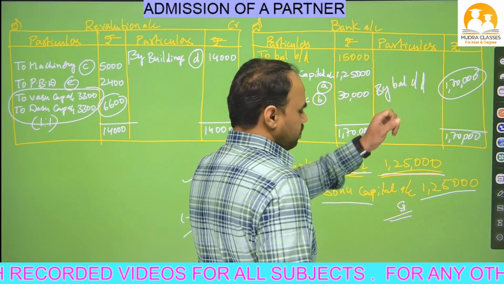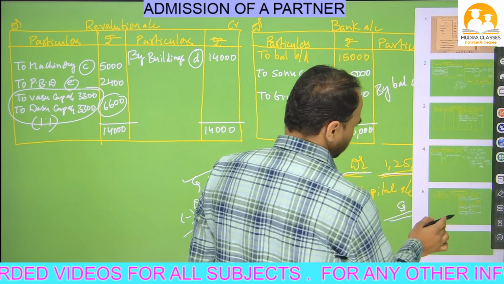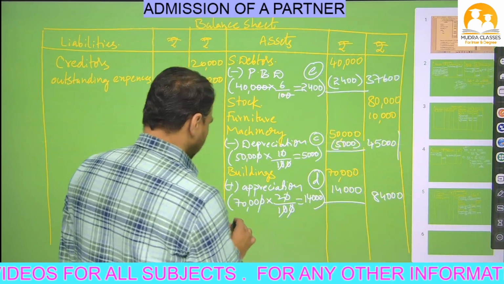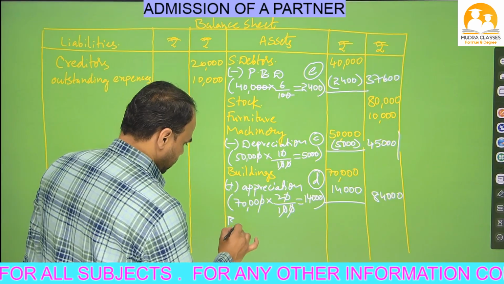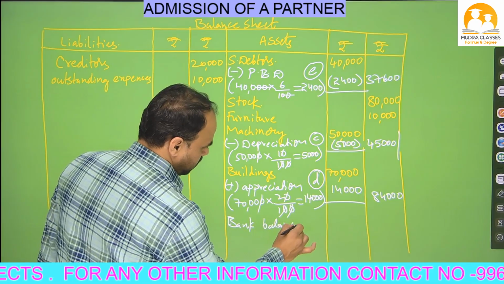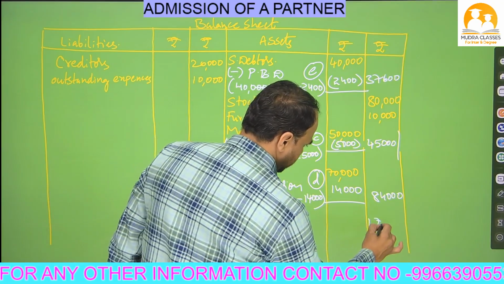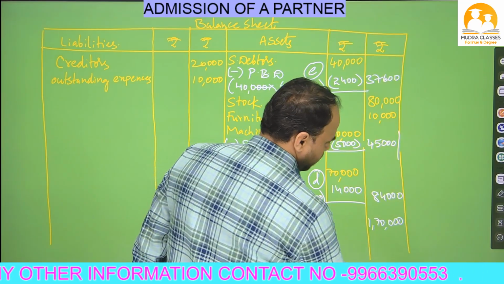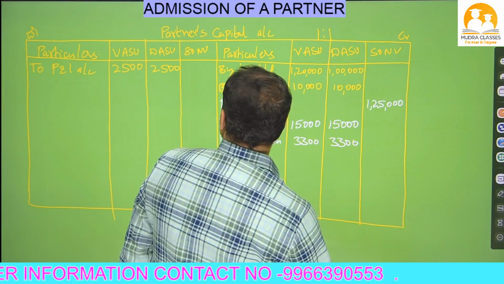This bank closing balance is an asset. We have to write it on the balance sheet asset side, beta. Balance sheet asset side, bank balance. How much did we get, beta? Bank balance, 1,70,000.